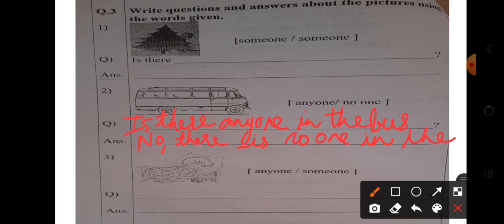Now second one. You have to use anyone and no one. Is there anyone in the bus? Question mark. No, there is no one in the bus.